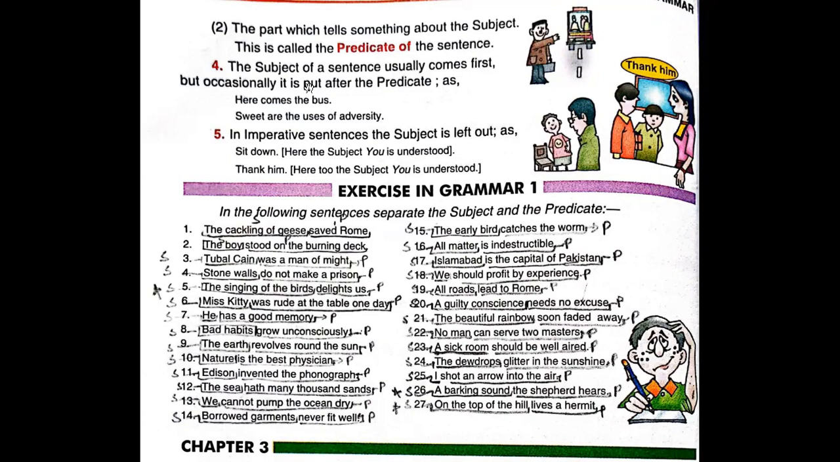The subject of the sentence usually comes first, but occasionally it is put after the predicate. Like in "Here comes the bus", "here comes" is the predicate, which shows what is going on, and "the bus" is the subject. But it is not compulsory, not a hard and fast rule, that you put the subject first and then the predicate. It may happen that the predicate comes first and the subject in the end. Sweet are the uses of adversity.